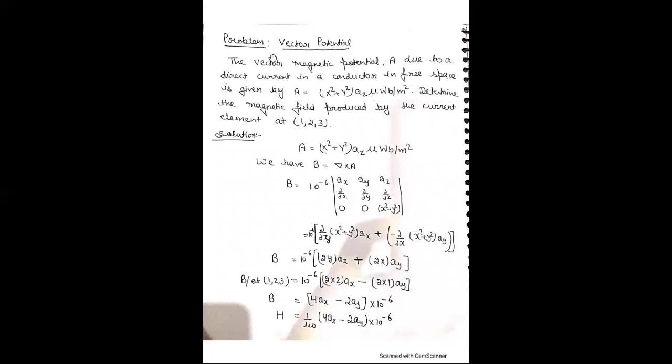This is the problem of vector potential. The vector magnetic potential A due to a direct current in a conductor in free space is given by A equal to x square plus y square along az micro Weber per meter. Find the value of the magnetic field produced by the current element at point 1, 2, 3.